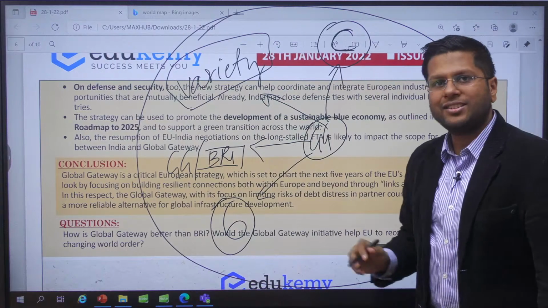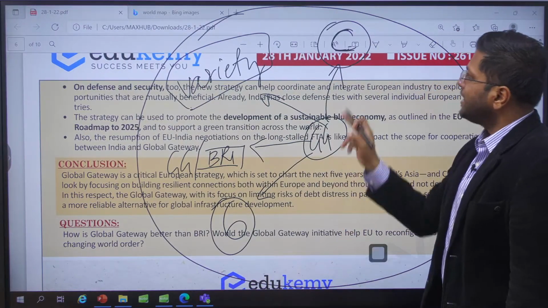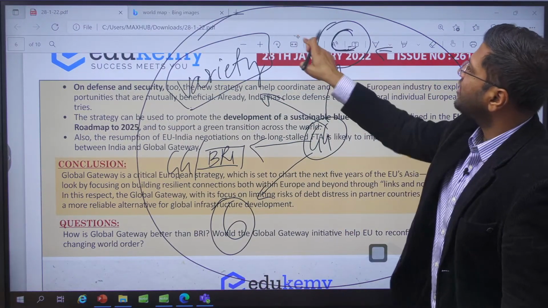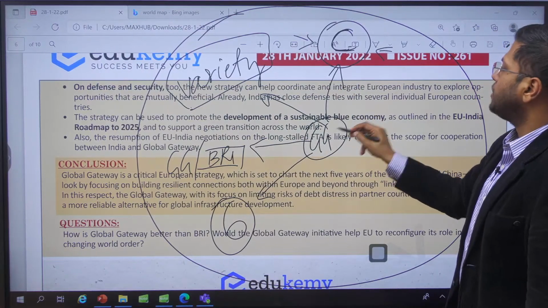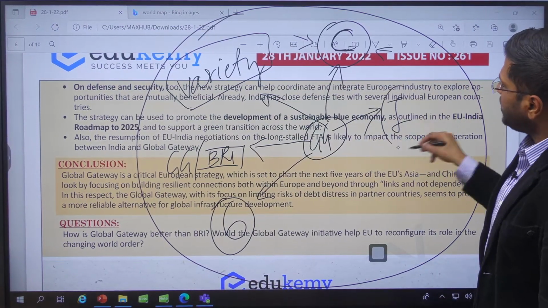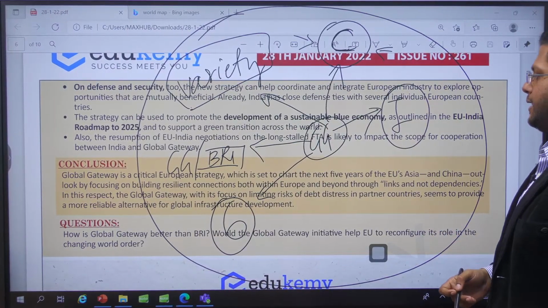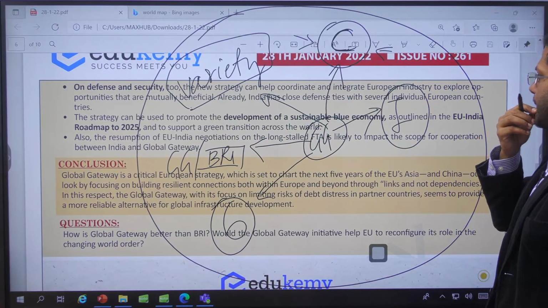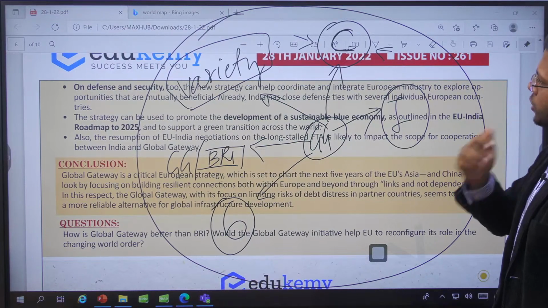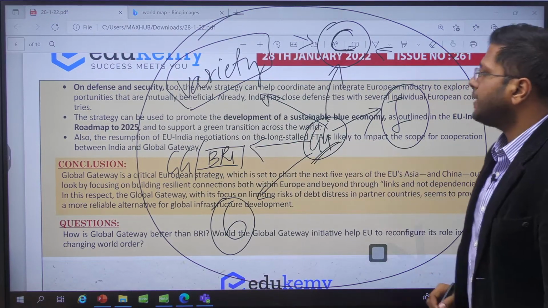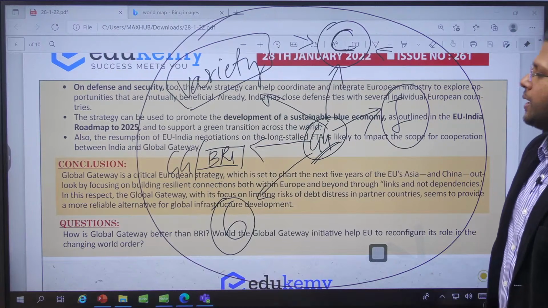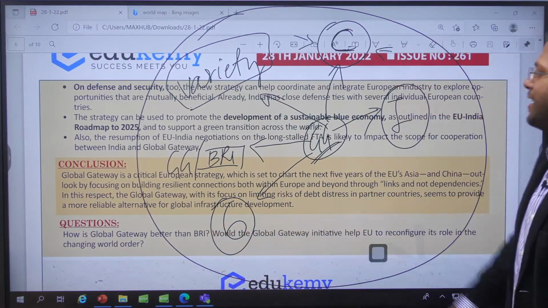Competition with China is a challenge for the European Union. But you can present all of them in a positive light as well, as opportunities for the future. And the India-specific initiatives, are they going to help or not? Yes, it is definitely going to help a country like India. So this is about the European Union's Global Gateway. If I ask you a question, how is Global Gateway better than BRI?